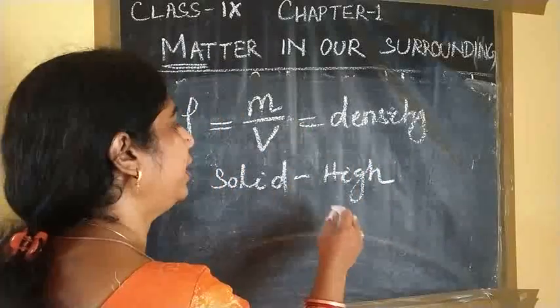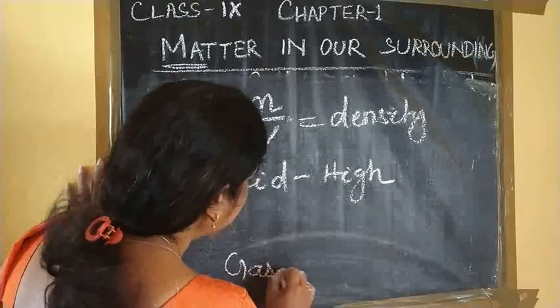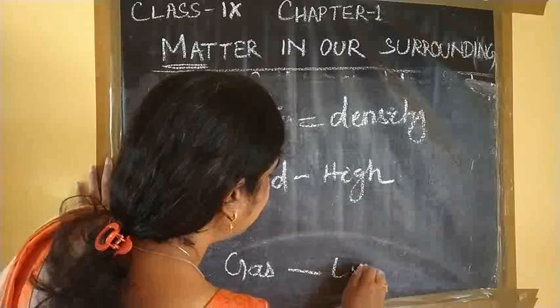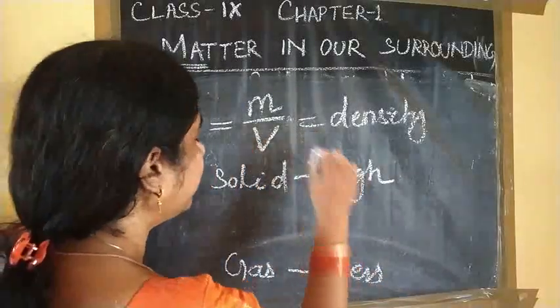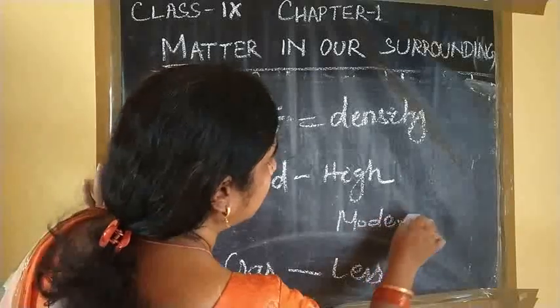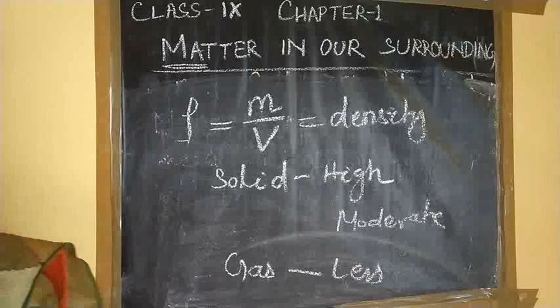In case of gas, volume is high in comparison to mass, so density is less. In case of liquid, it is in between the solid and gases. So this is the density.